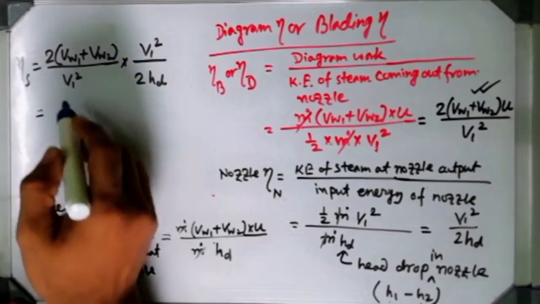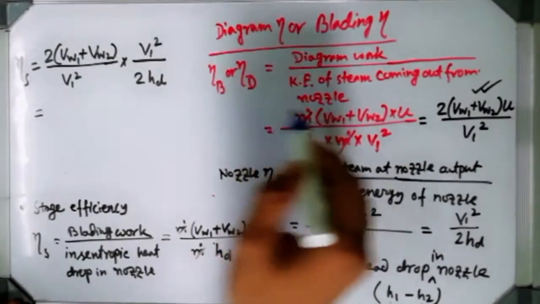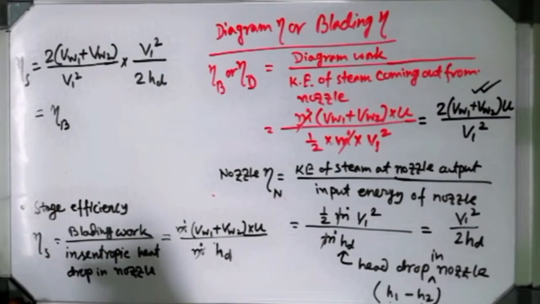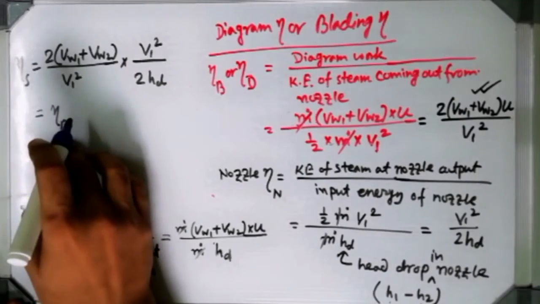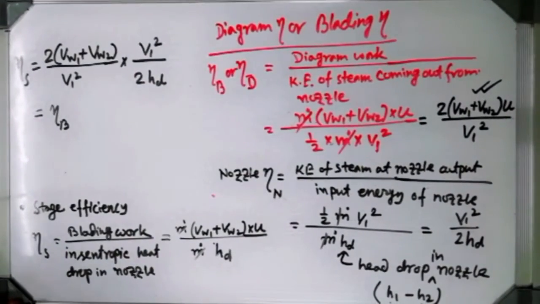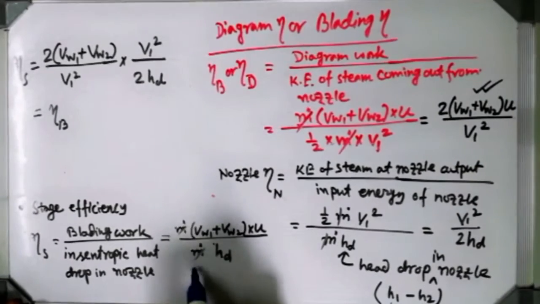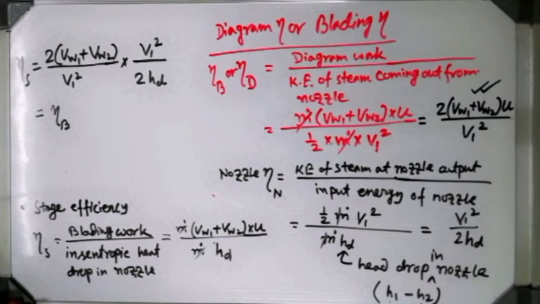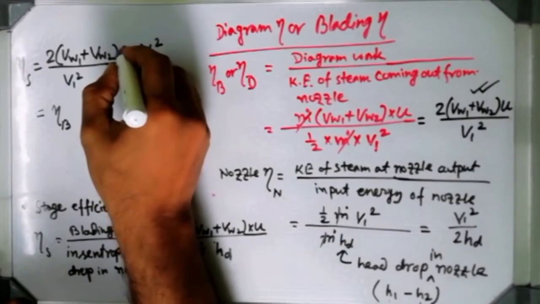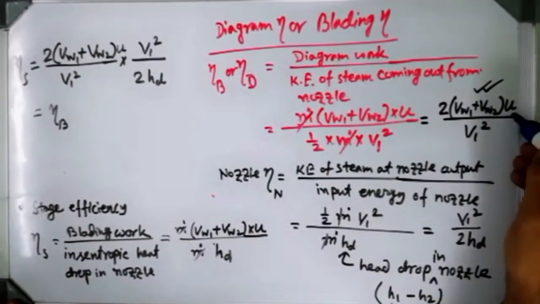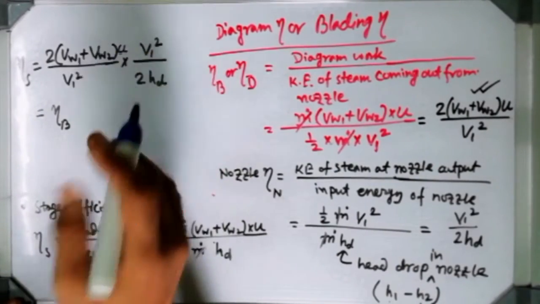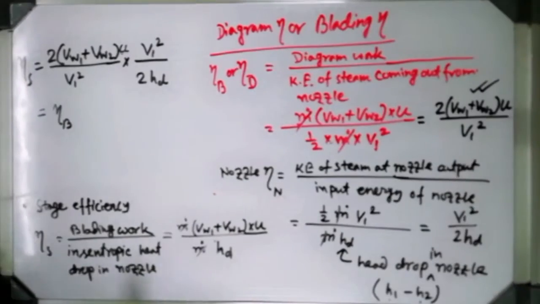Because now you can see this part will give you eta B, that means blading efficiency or diagram efficiency, whatever you say. You can write eta B or eta D also. M is getting cancelled, numerator and denominator. Oh, sorry. U part is there, right? I actually forgot to include it.